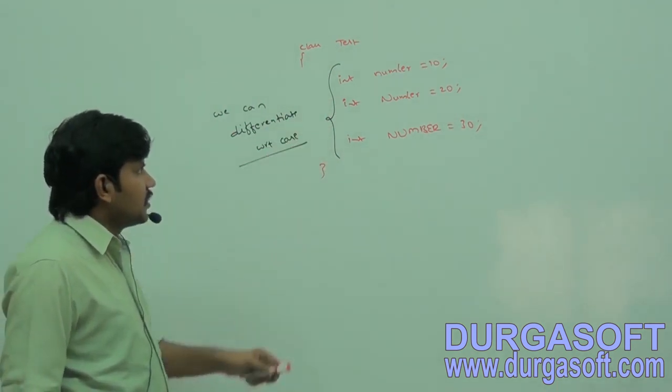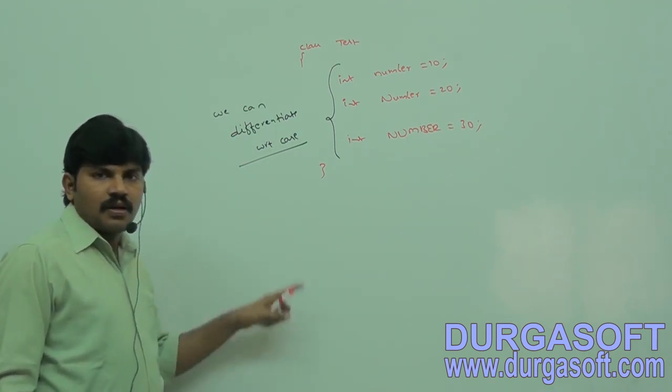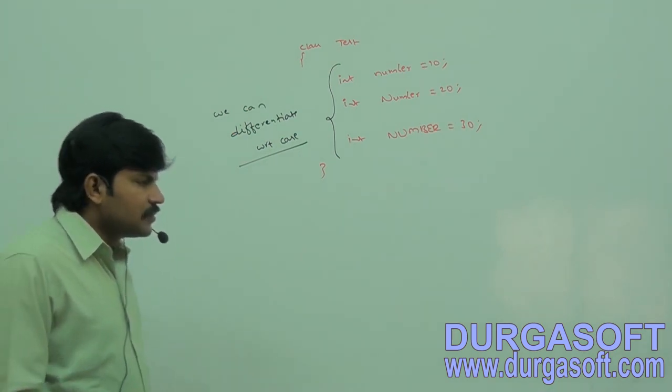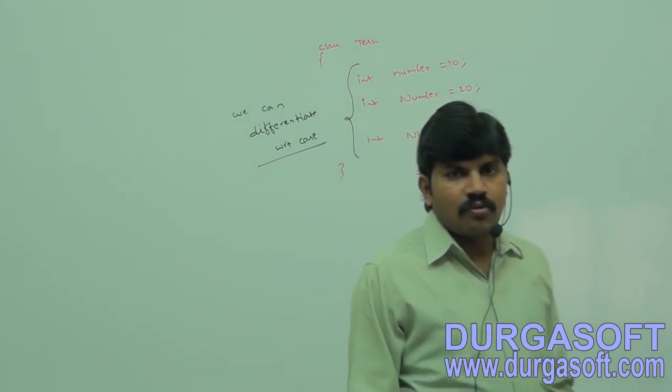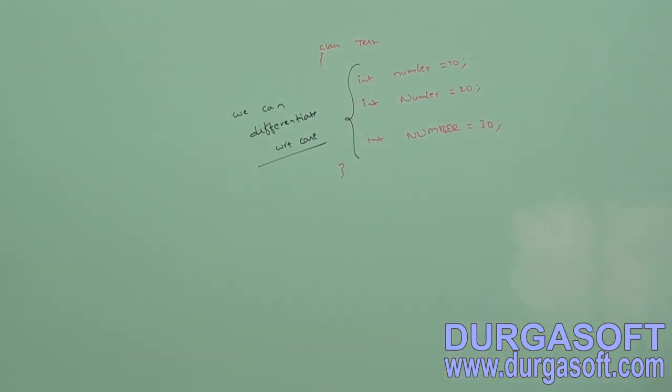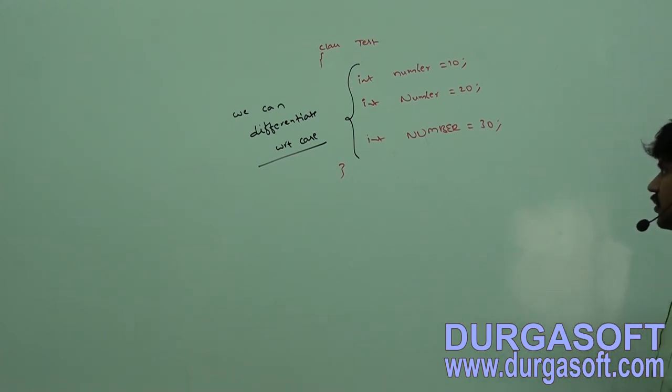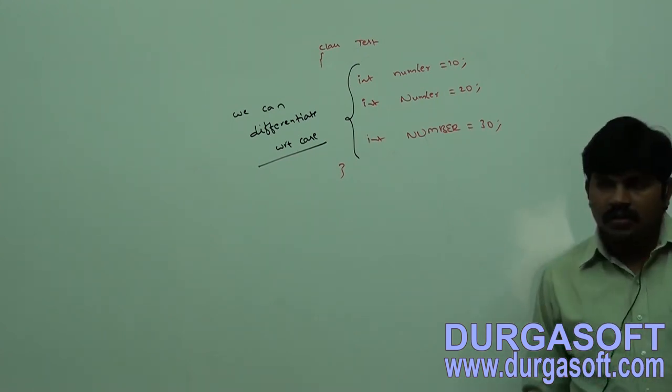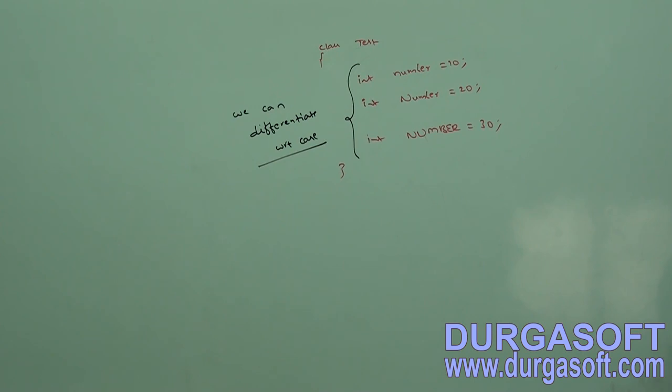So add this example. Class Test: int number = 10; int Number = 10. Take it clearly.